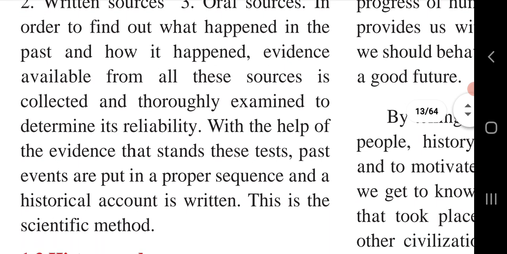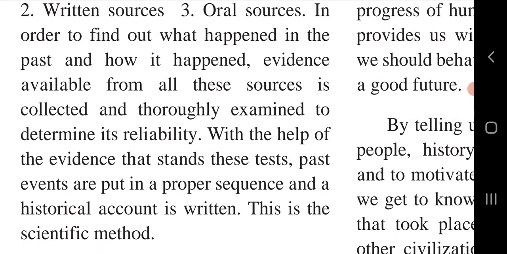Okay. In order to find out what happened in the past and how it happened, evidence available from all these sources is collected and thoroughly examined to determine its reliability. With the help of the evidence that stands these tests, past events are put in a proper sequence and a historical account is written. This is the scientific method.